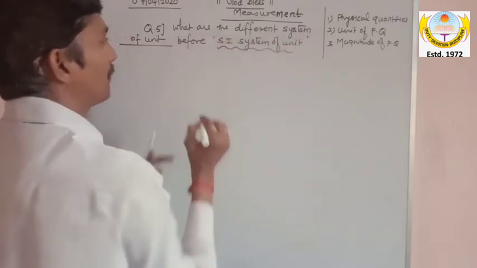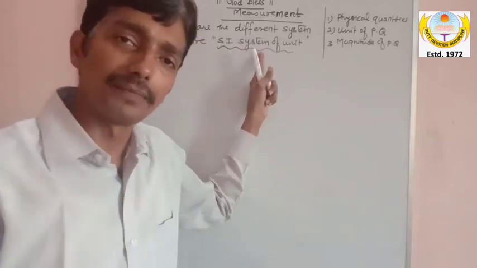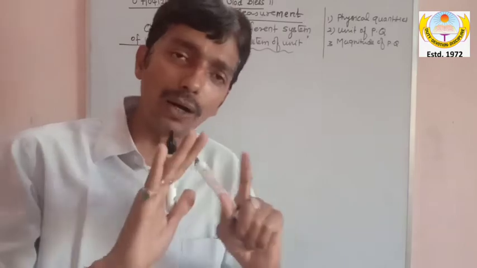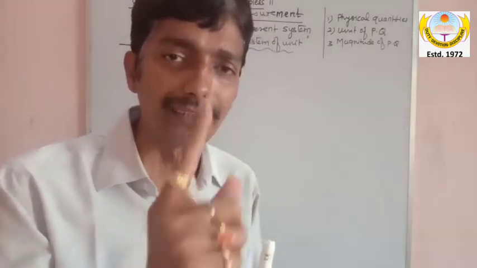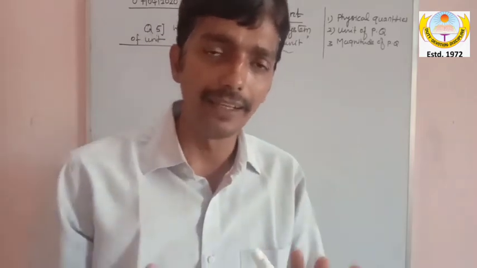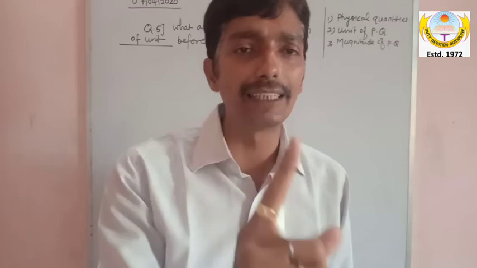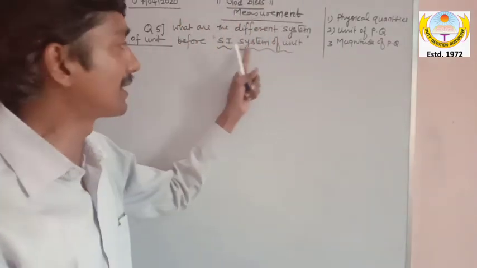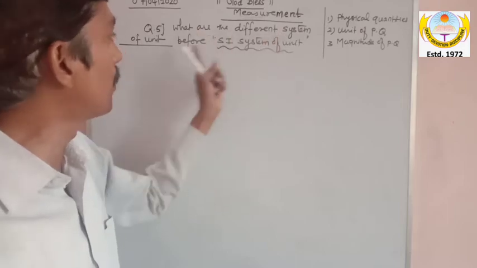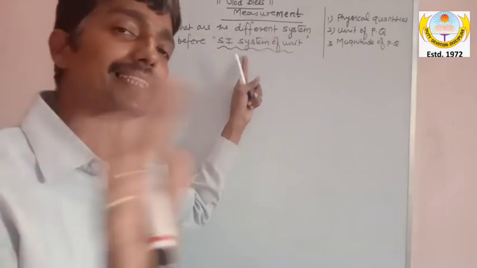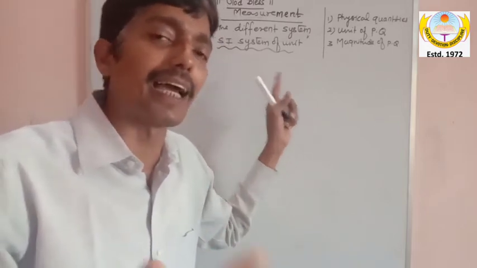Nowadays, what is the meaning of this question? Now we are under the SI system. All physical quantities are expressed now with one and only one system of unit, and that is the SI system of unit. But my dear, the question is, what are the different systems of unit before the SI system? Meaning today we are in the SI system, but what systems were there before this?